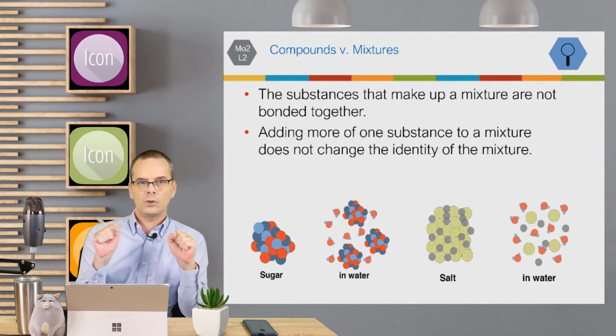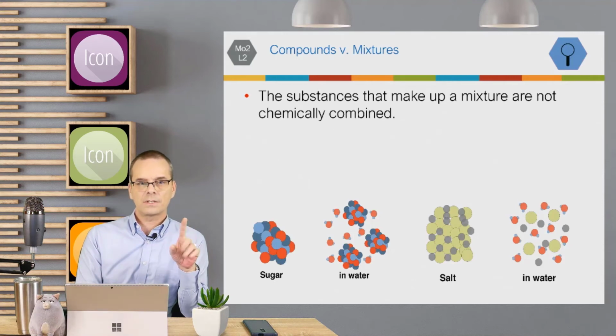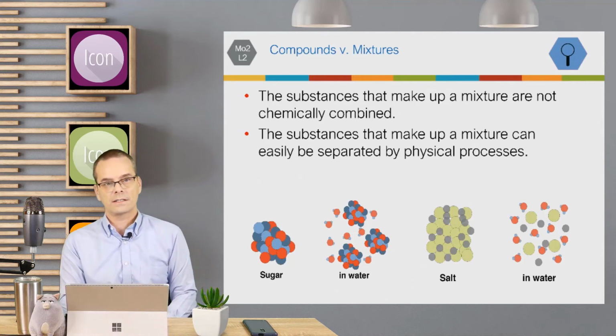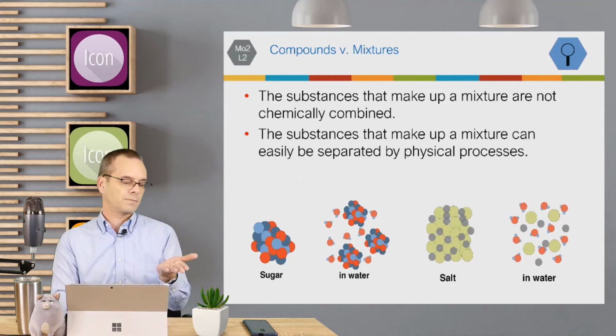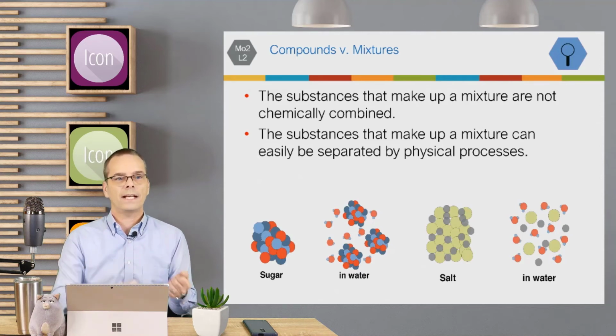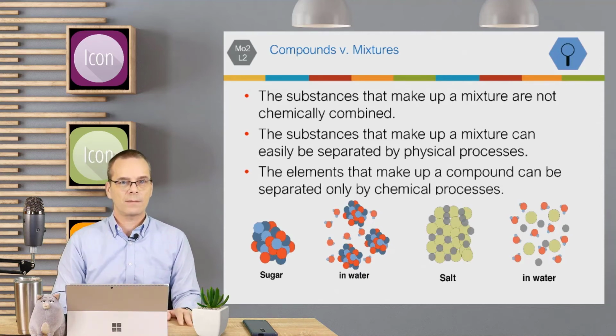It's still different substances put together. They are not chemically combined, so they can be easily separated by physical processes. For example, if you have iron filings, you can wave a magnet over them, and that'll separate them.